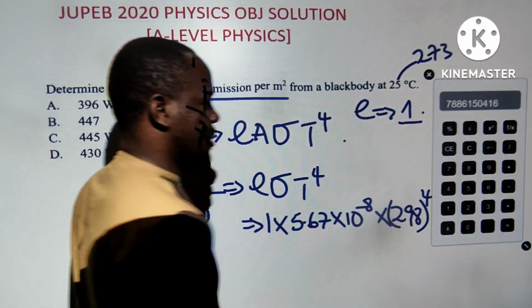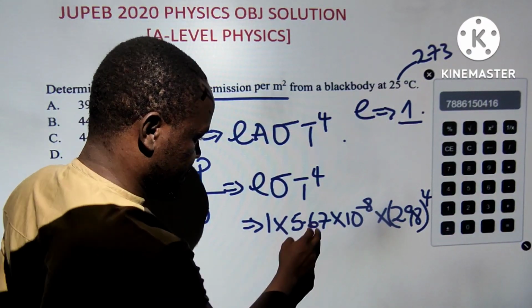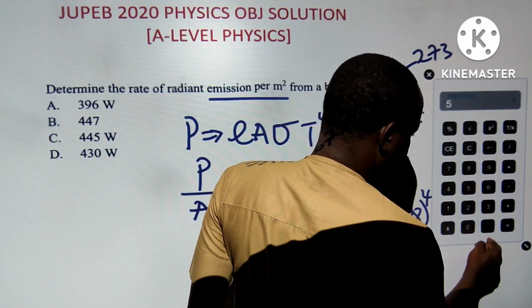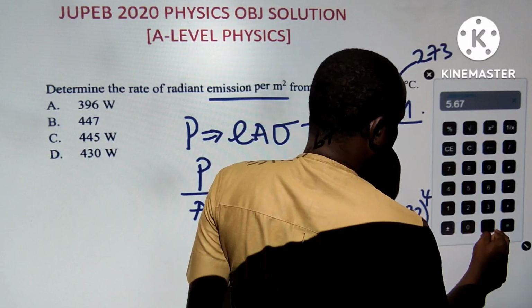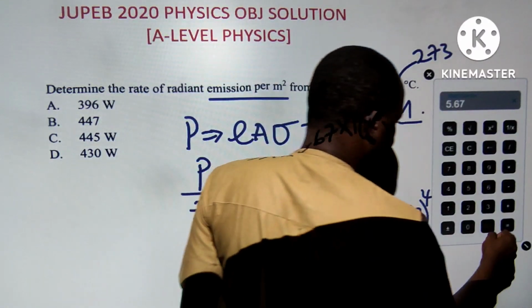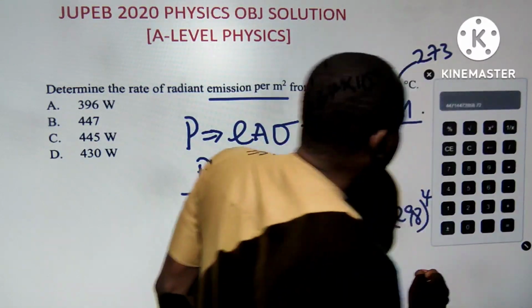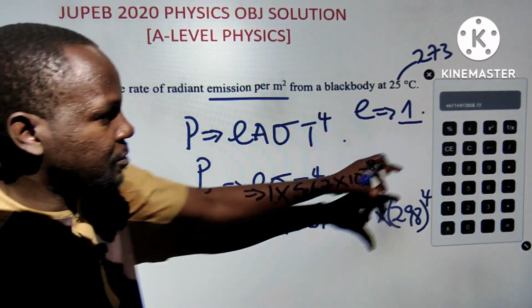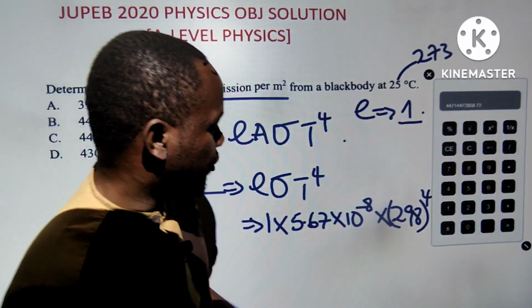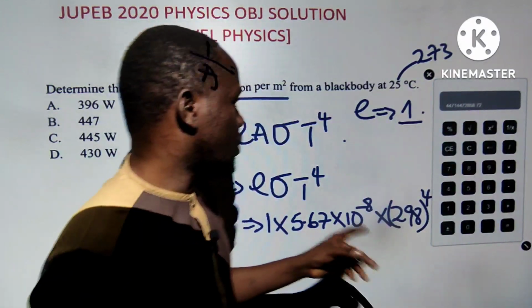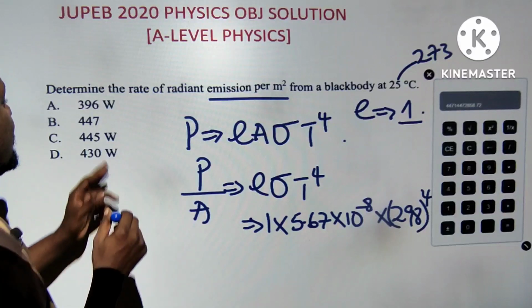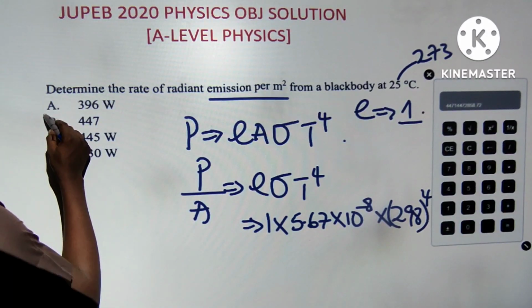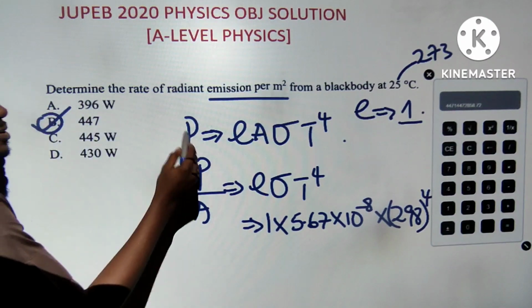Don't use my own type of calculator. Then multiply by 1, times anything is that thing. Multiply by 5.67 times 10 to the power negative 8. So any answer I get is times 10 to the power negative 8. That's like 447 whatever. So 447 times 10 to the power minus 8 will now be equal to what? 447. You can see, they did not even help you to put SI units there. That's so funny. So the answer to this is nothing but option B. So this is how we solve that.